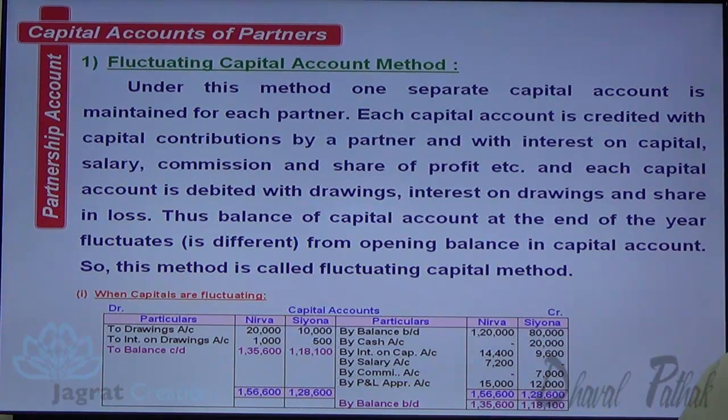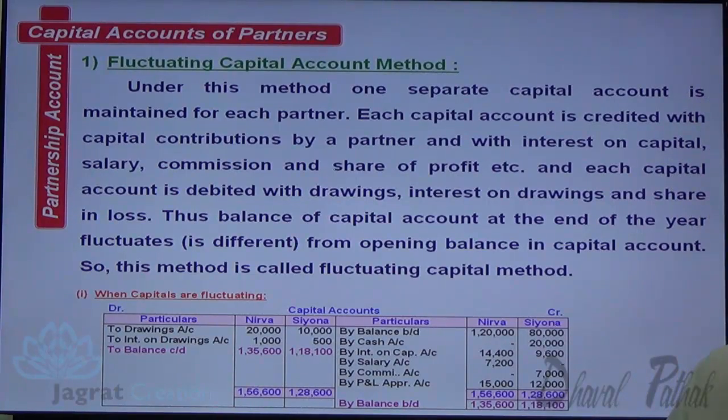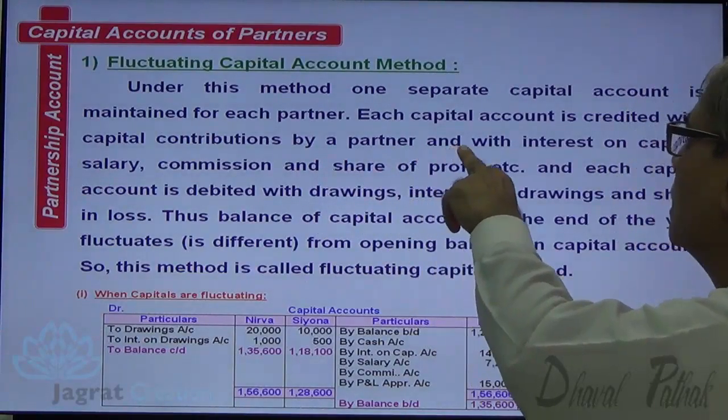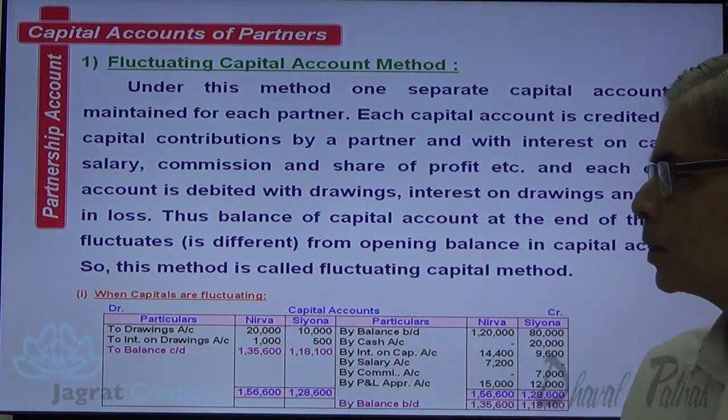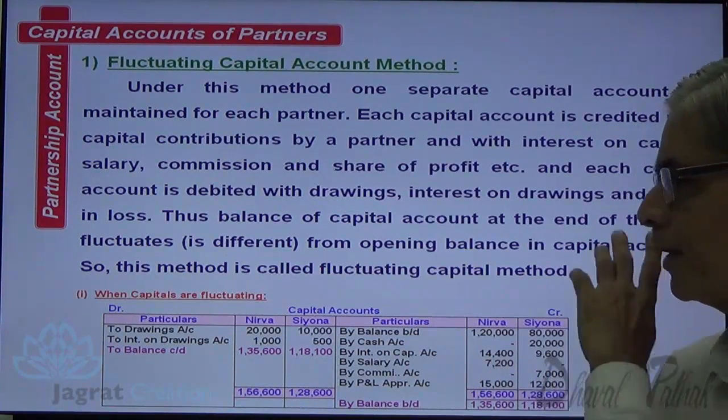Under this method, one separate capital account is maintained for each partner. Each capital account is credited with the capital contributions by a partner, 1,20,000 and 80,000, with interest on capital also credited. Salary, commission and share in profit are also credited.